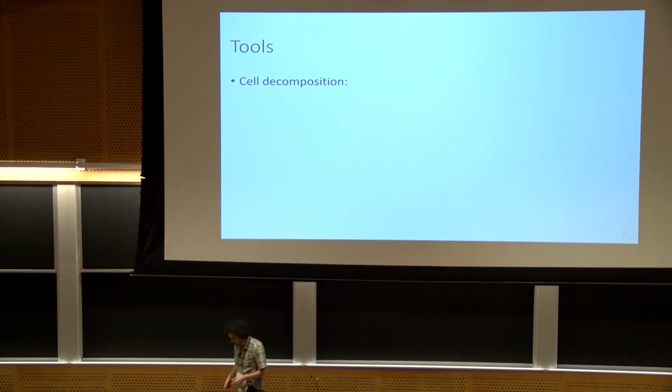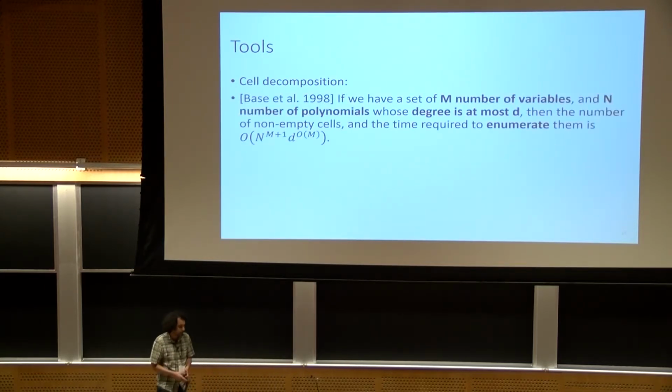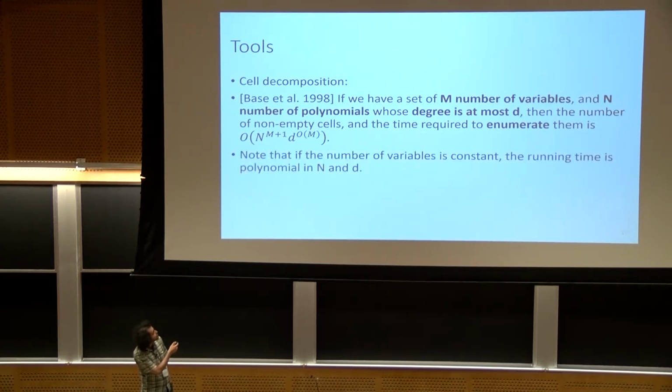This simple idea has been generalized. In particular, when you have m variables instead of 2, and you have n polynomials of degree at most d instead of simple lines, it has been shown that you can enumerate all of the feasible cells in a running time that is this much. The only thing that I want you to look at here is that when the number of variables is fixed or constant, this will run in polynomial time.